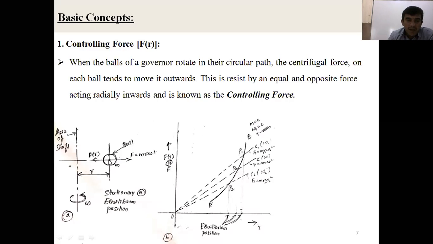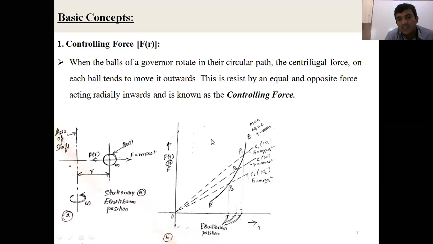At the same time, another force acts radially inward towards the axis of the governor shaft, which acts to keep the governor ball in equilibrium. Now the centrifugal force is resisted by an equal and opposite force acting radially inwards, known as the controlling force.